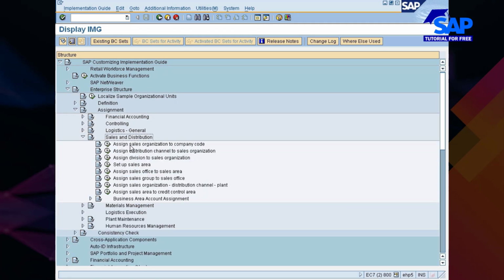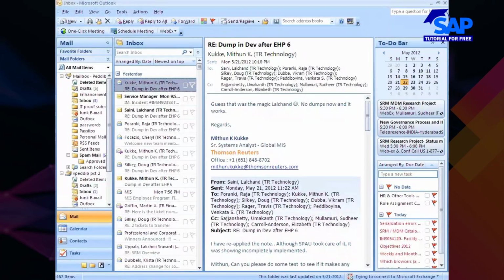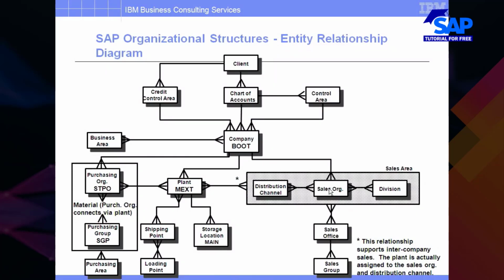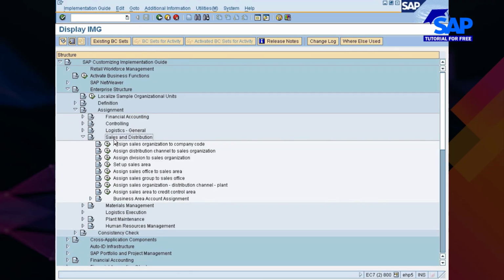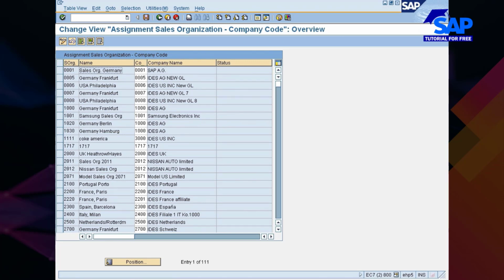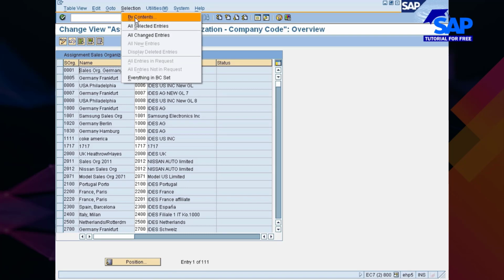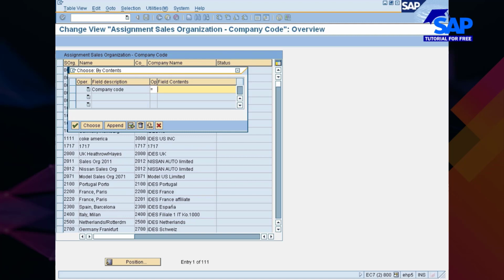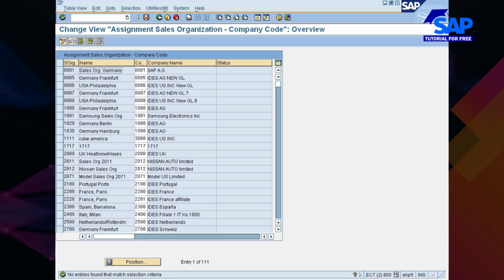Quickly assign the organizational unit to company code. Look here: sales organizational unit to company code. So this is the link I am establishing now, sales org to company code. Once again, there is a possibility that you will have an inconsistent entry. So I recommend you go with by content. The company code is 777. See if it is incorrectly assigned to any of the sales organizations. No entries, so it means it's proper.